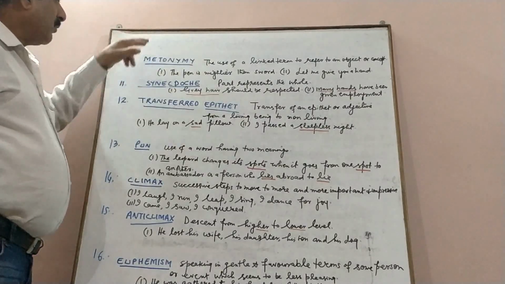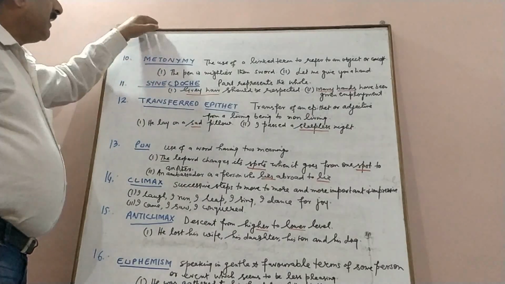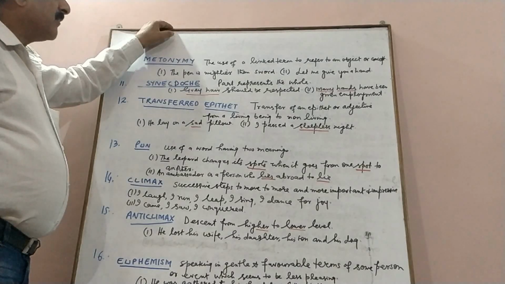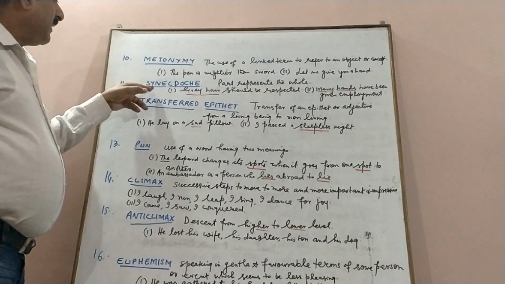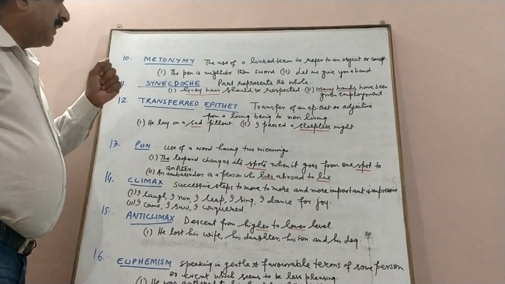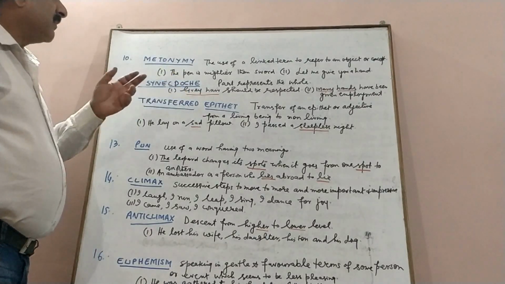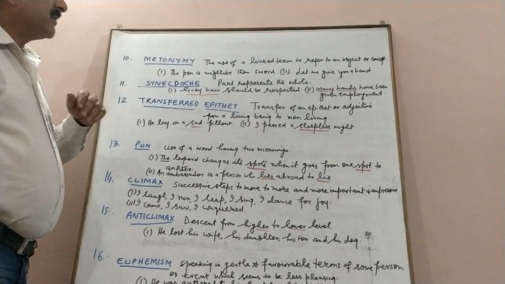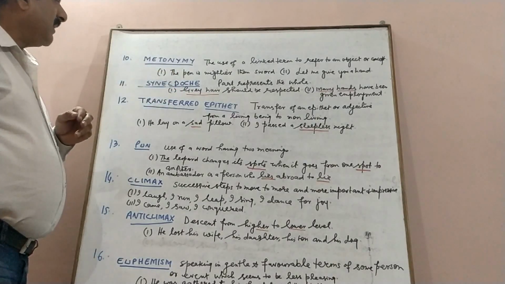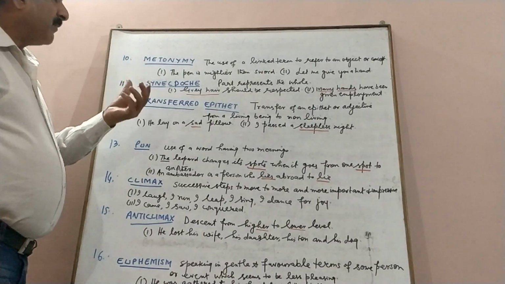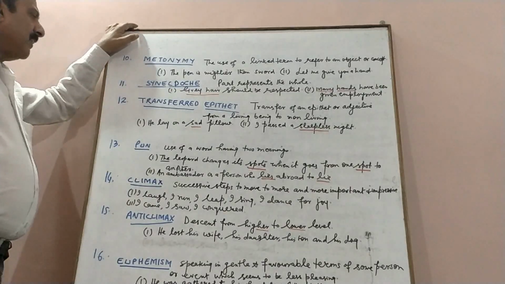Now there is a great difference between metonymy and synecdoche. In metonymy we refer to an object or a concept by a linked term, but in synecdoche we represent the whole by a part. For example, grey hair is a part of a person, hands are a part of a person. So in synecdoche we necessarily have to refer to the whole body by a part.